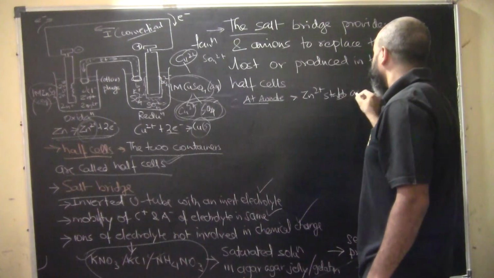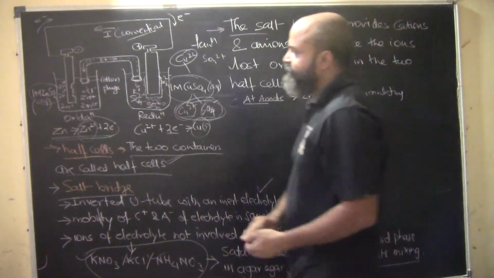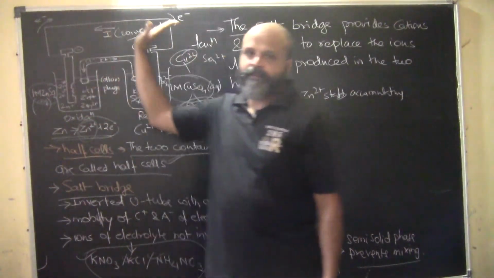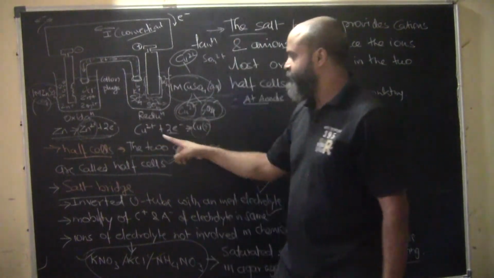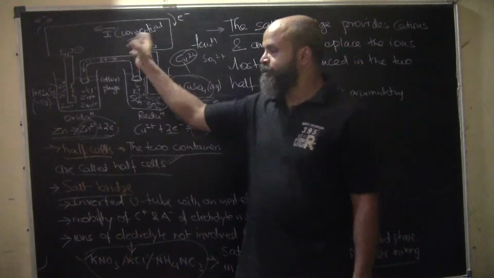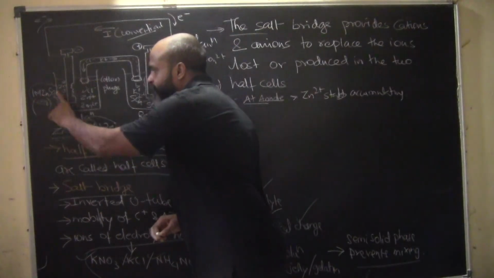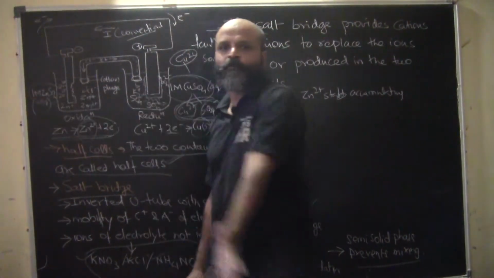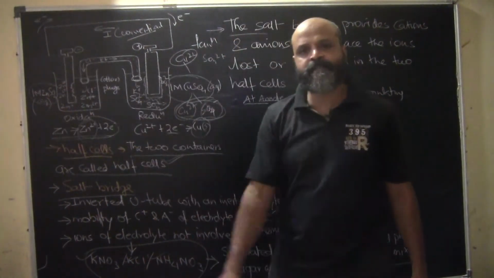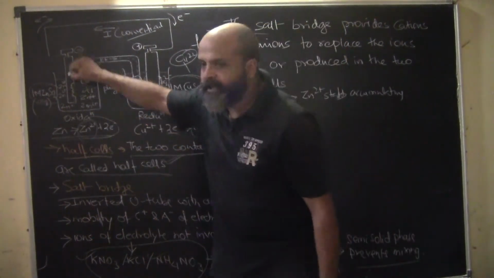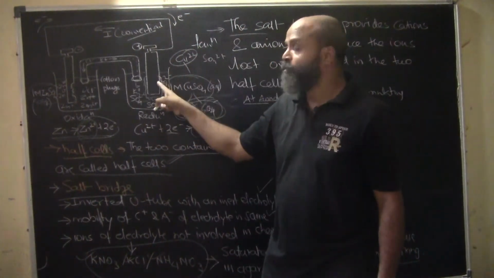Now just look at the logic here. Why are the electrons moving? Because copper is gaining these electrons, so they pass through the circuit. But if Zn2+ is forming here, the electrons might as well stay here. Why would they traverse all this path to reach copper?